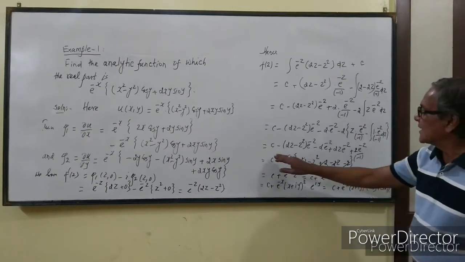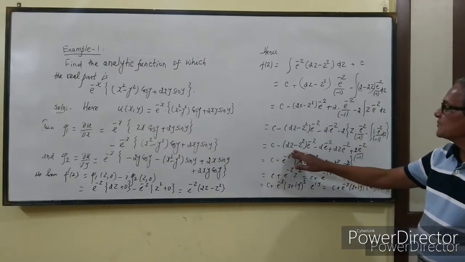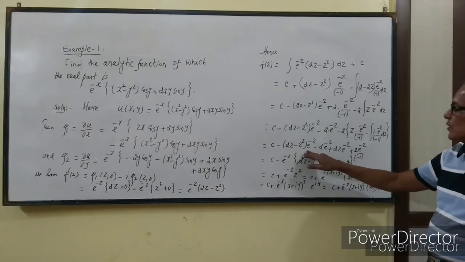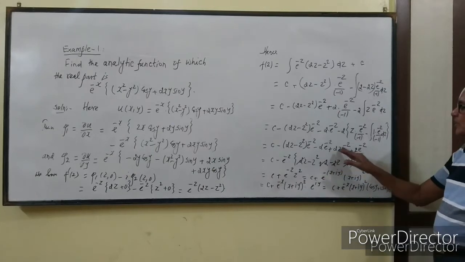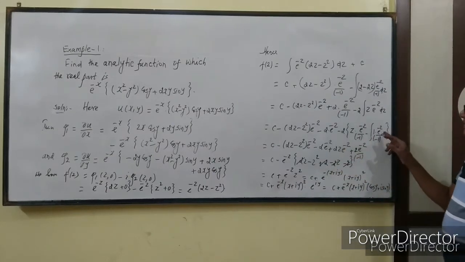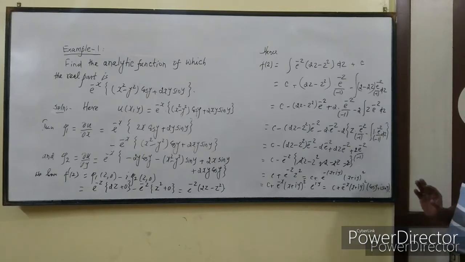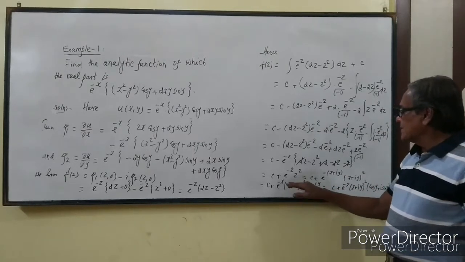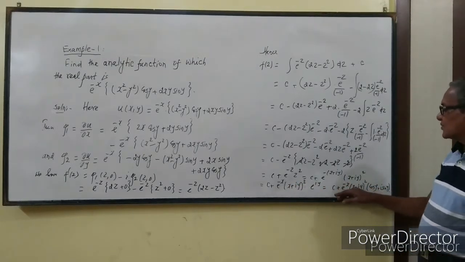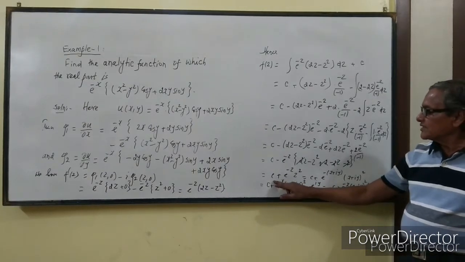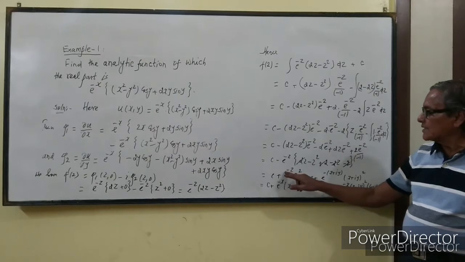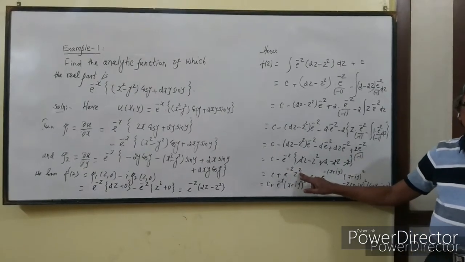So in the next step, it is c minus (2z - z²) e^(-z) minus 2e^(-z) plus 2z e^(-z), and its integration again will be e^(-z)/(-1). On simplification, we come to this step. You are left with c plus e^(-z) z².